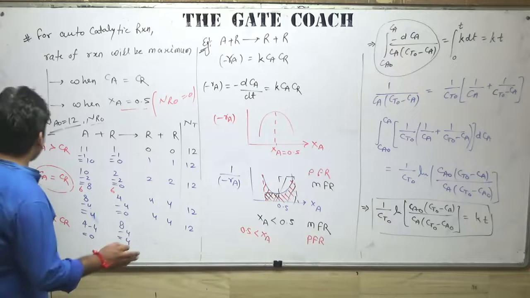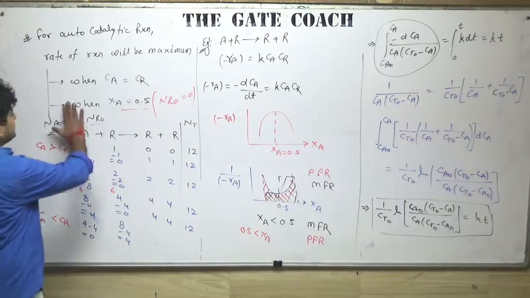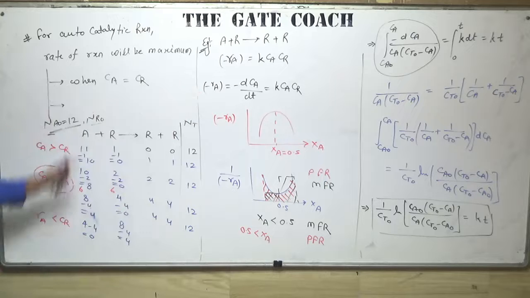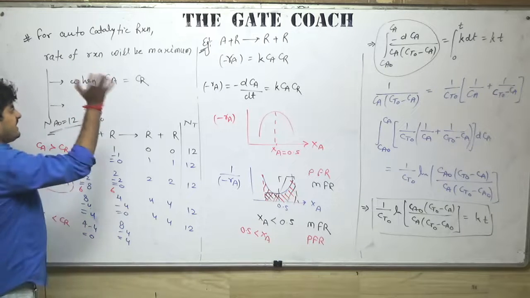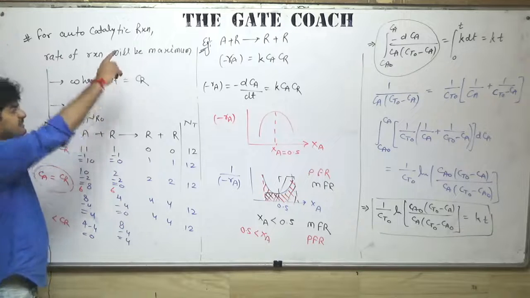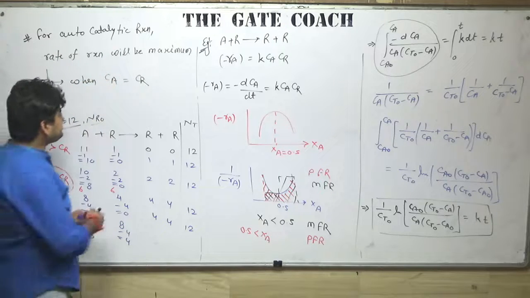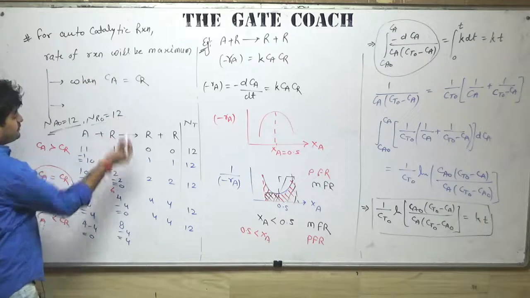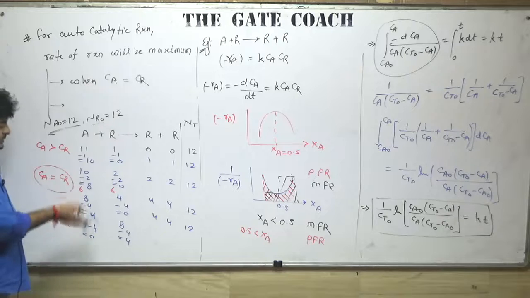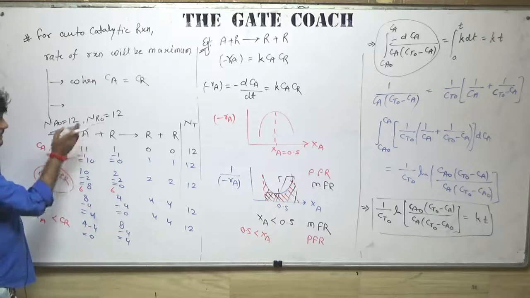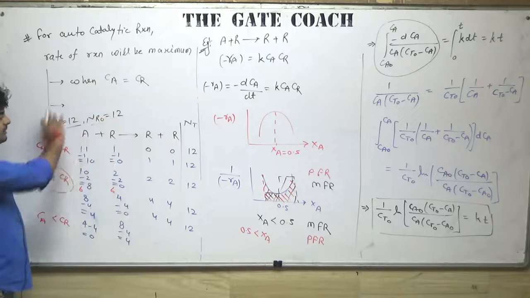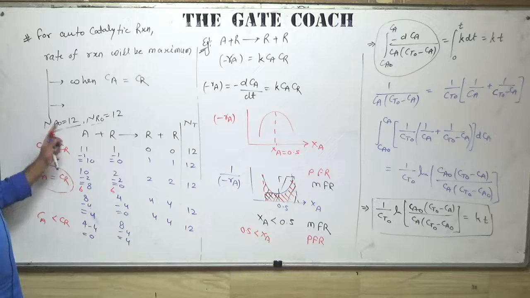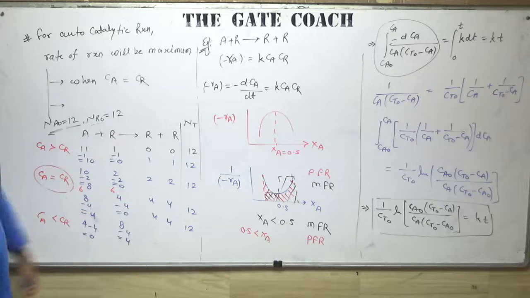Just try to understand. I am telling, forget about this point for now. This is clear to you, I hope. So for this case, Cr naught is 0 or Cr naught is non-zero, doesn't matter. Whenever this thing is there, rate of reaction will be maximum. Like initially, if you fed 12 moles of R with 12 moles of A, we don't need to discuss all these things. We can simply see 1 mole A reacts with 1 mole R, so 12 moles A will react with 12 moles R. In one step only, all the moles will be reacted. And when all 12 moles are getting reacted, rate of reaction will be maximum.